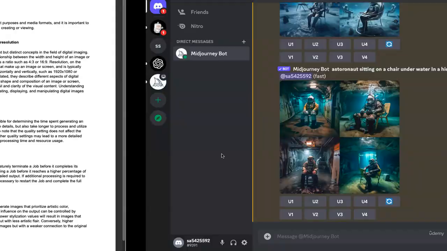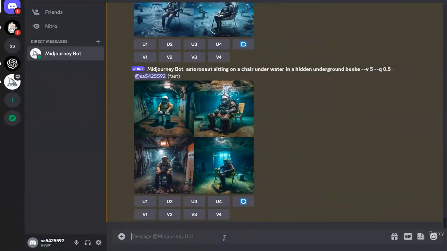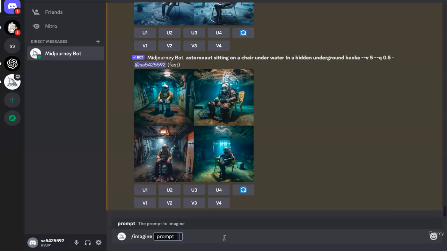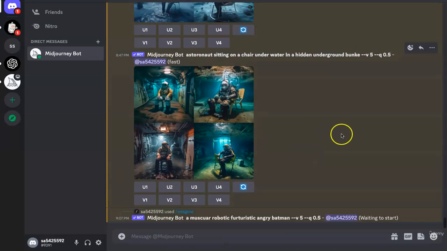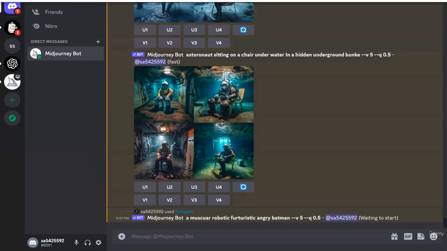Now let's go to Midjourney, create an image and try different aspect ratios on it. So let's start with the basic prompt. Let's say a muscular, robotic, futuristic, angry Batman. I've assigned a couple of different adjectives to Batman in this case because I wanted to create a high quality image which has a lot of things happening in it. And let's see what the algorithm produces for us.